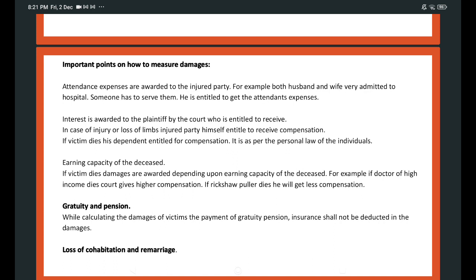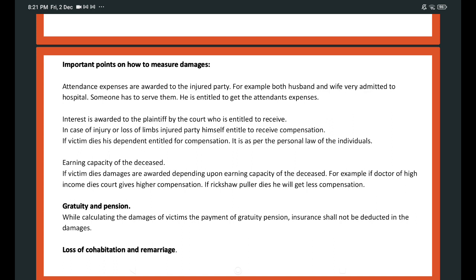First one, attendance expenses. When the person is injured, someone has to attend him. Someone has to help him, serve him. They are entitled to get attendance expenses also. Who are all the persons entitled to receive damages? In case of injuries or loss of limbs, the injured person himself is entitled to receive damages or compensation.